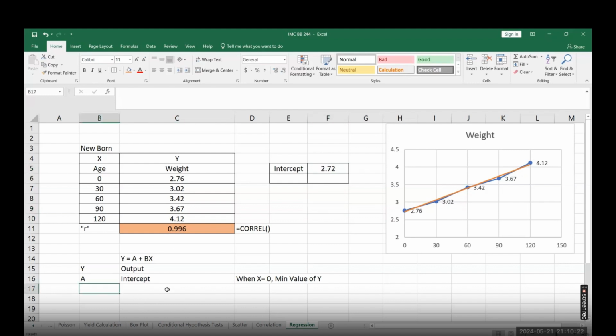B is called your slope. Slope means rate of change. When the one value is changing in the X, how much it is impacting the Y variable, how much change is happening in the Y variable.